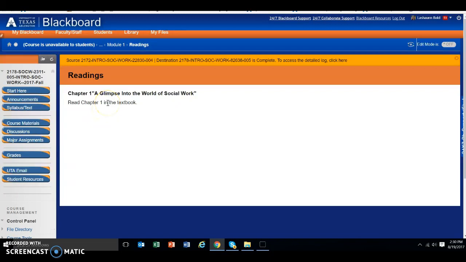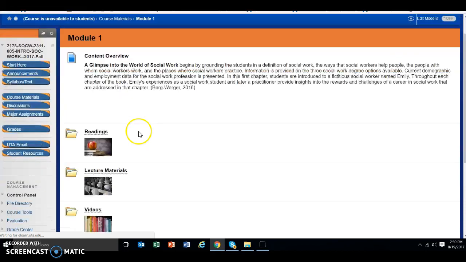So really, there's nothing posted here because you need to purchase the textbook, but it's sort of a reminder that you need to read that. If I have other articles or something that I want you to read, I may put them there. But for now, that's all that's there is that little reminder.